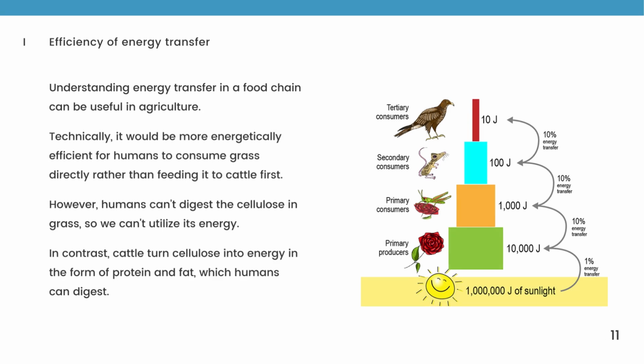Understanding energy transfer in the food chain can be useful in agriculture. Technically, it would be more energetically efficient for humans to consume grass directly rather than eating it through cattle first. However, humans can't digest the cellulose in grass, so we can't utilize its energy. In contrast, cattle turn cellulose into energy in the form of protein and fat, which humans can digest.